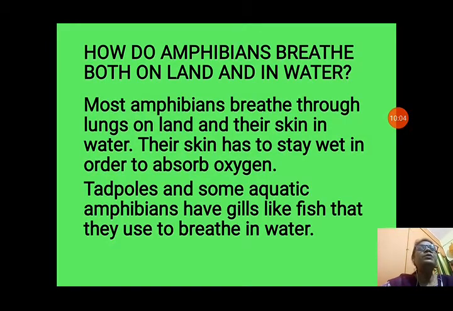How do amphibians breathe both on land and in water? Amphibians can breathe both on land and in water. How are they breathing? Most amphibians breathe through lungs on land and through their skin in water. Their skin must be wet or moist in order to absorb oxygen. Tadpoles and some aquatic amphibians have gills like fish that they use to breathe in water.